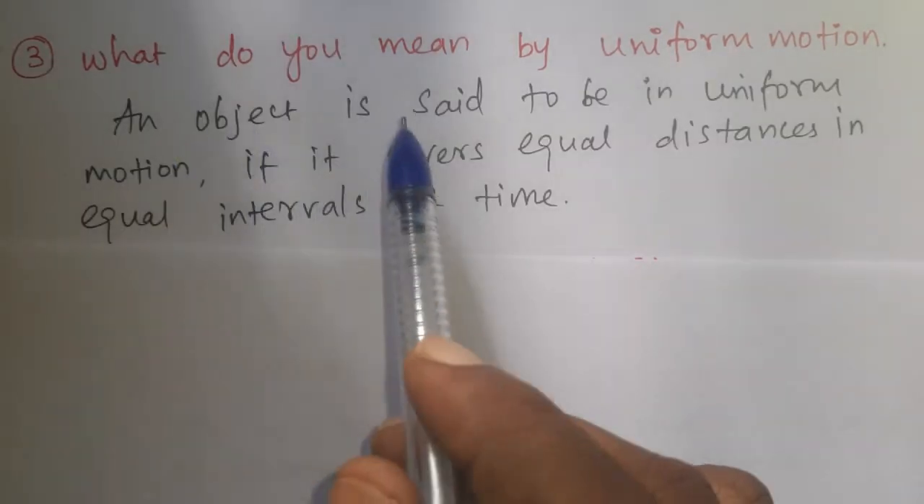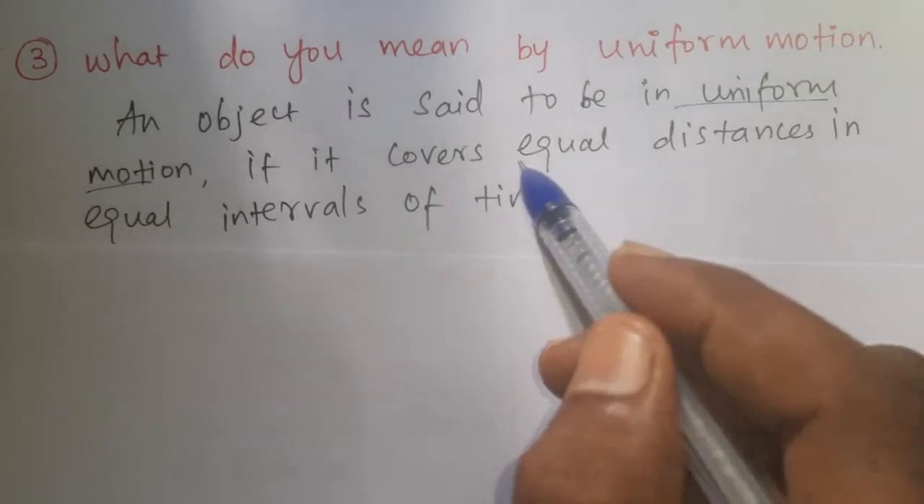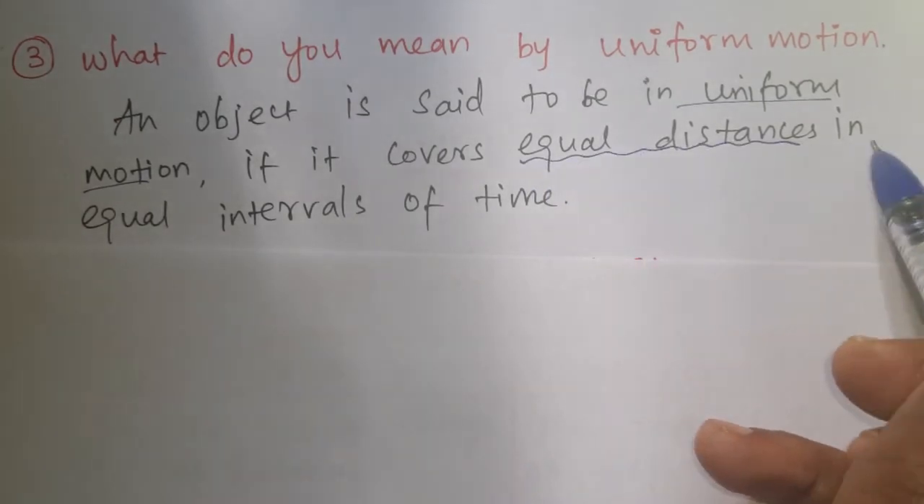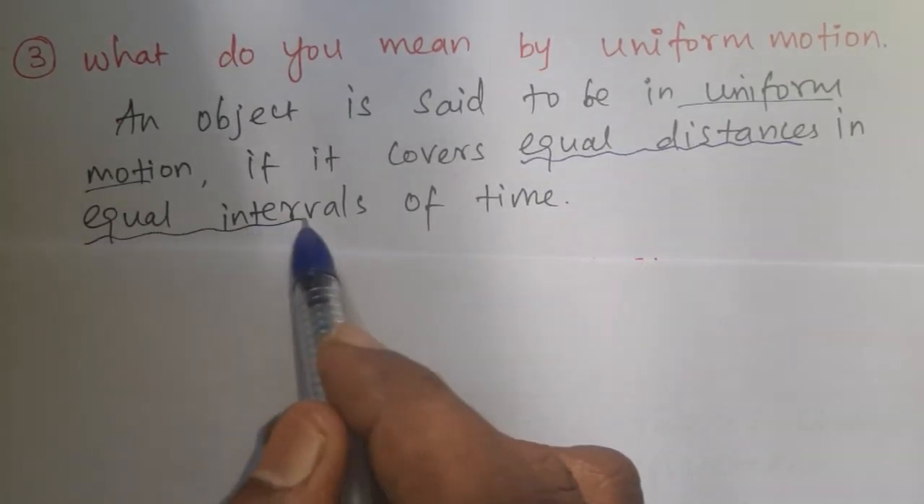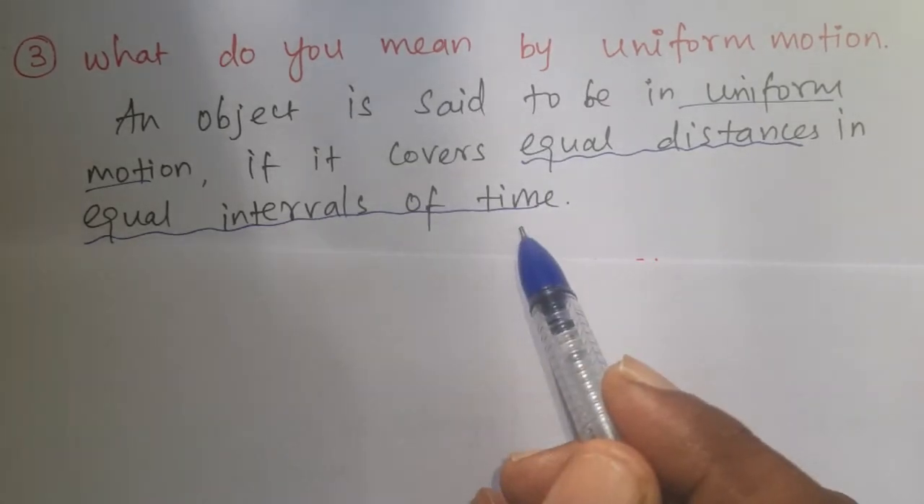An object is said to be in uniform motion if it covers equal distance in equal intervals of time. So, equal distance, equal intervals of time.